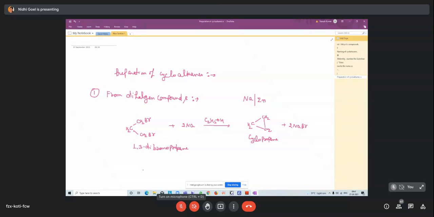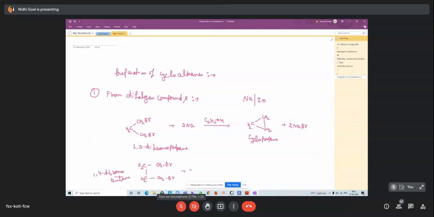If the halogen compound is changed, CH2Br, CH2, CH2, CH2Br, this is 1,4-dibromobutane.